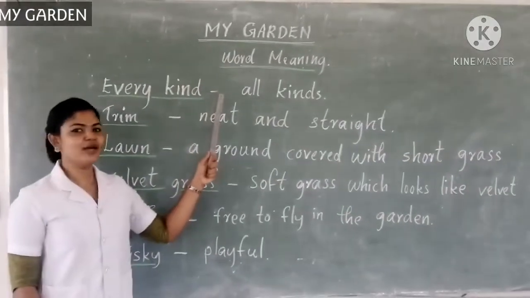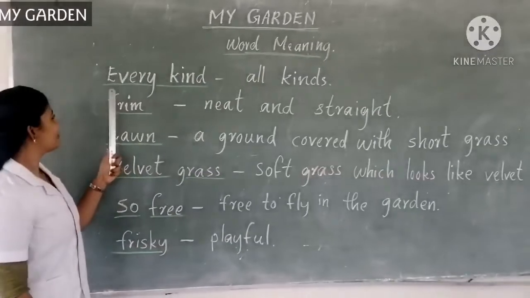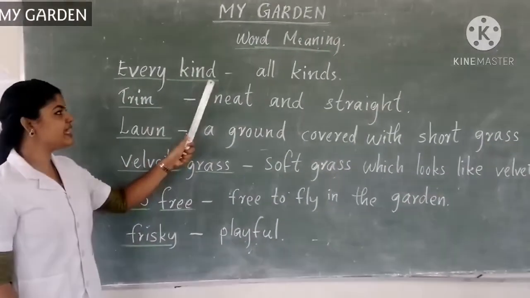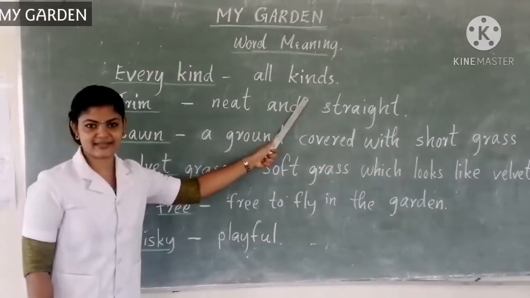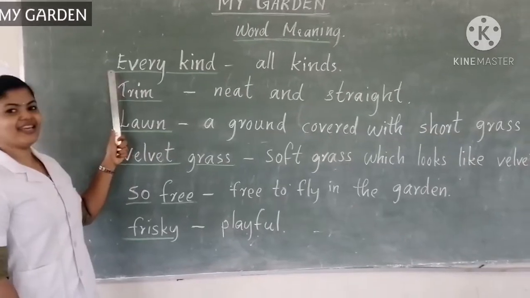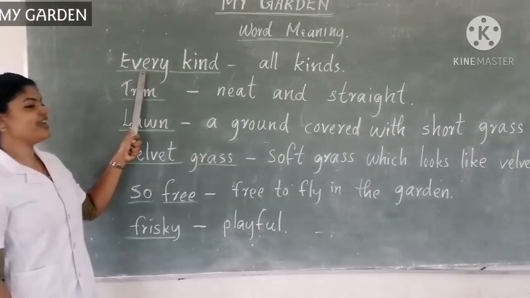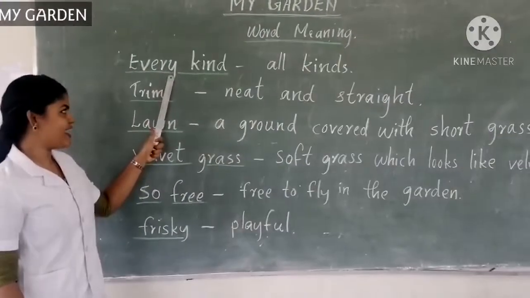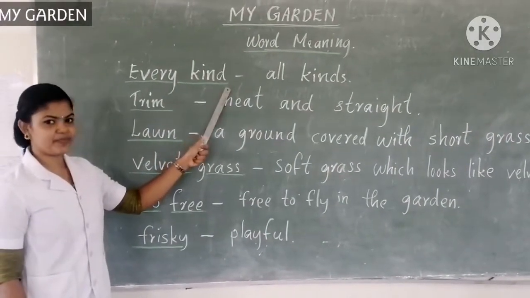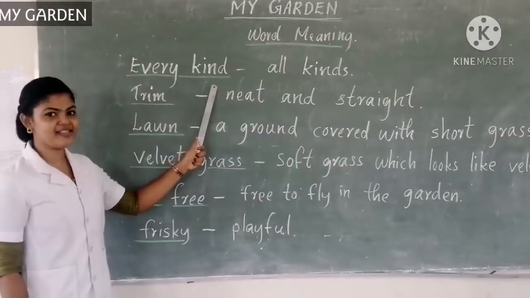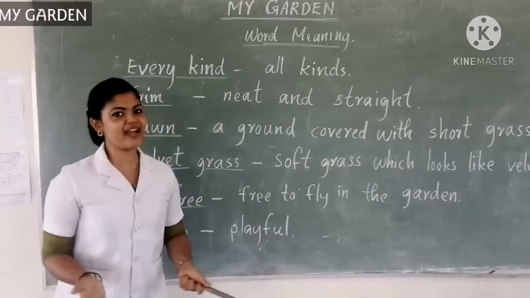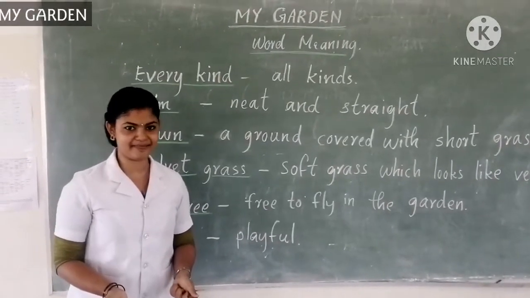My Garden, word meaning. Every kind. Every kind means all kinds. What is the spelling of every kind? E, V, E, R, Y, K, I, N, D. What is the meaning of every kind? It means all kinds. There were different kinds of roses in the garden.